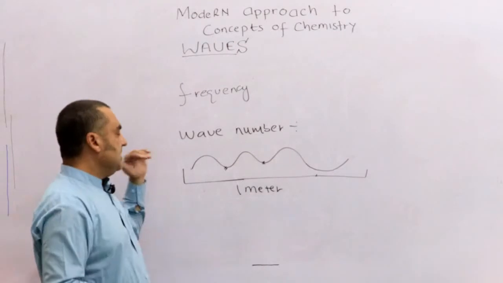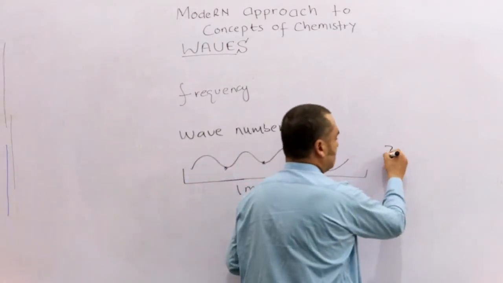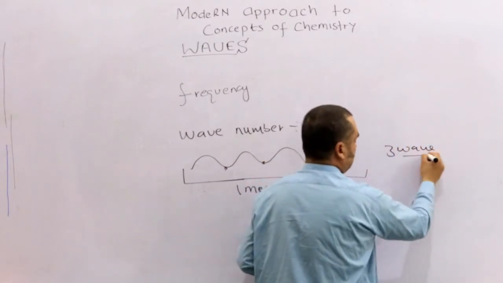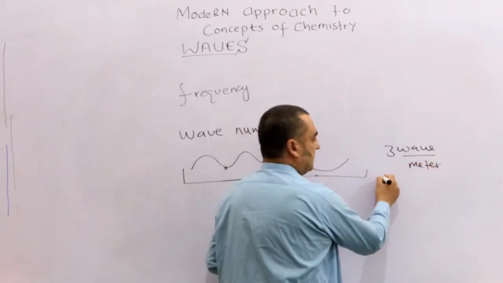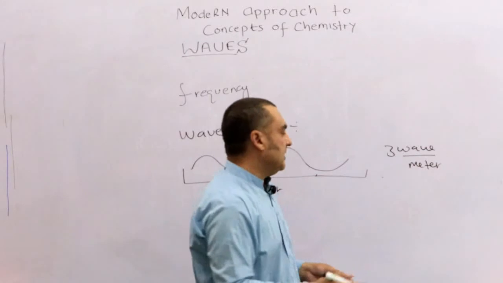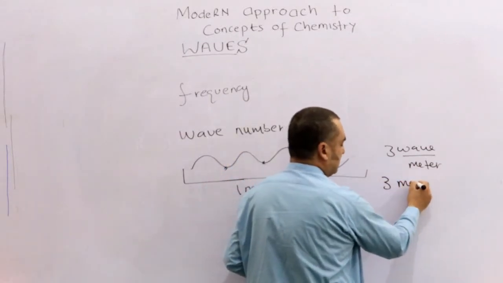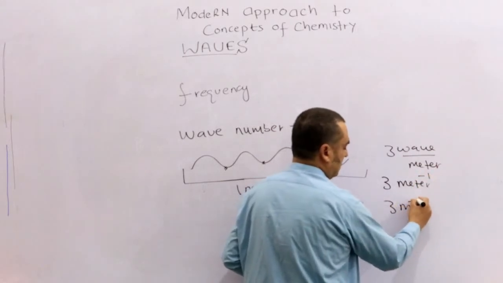So what will be its wave number? 3 waves per meter, or they also write it 3 meter inverse.